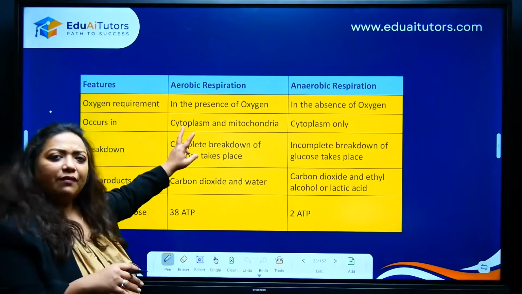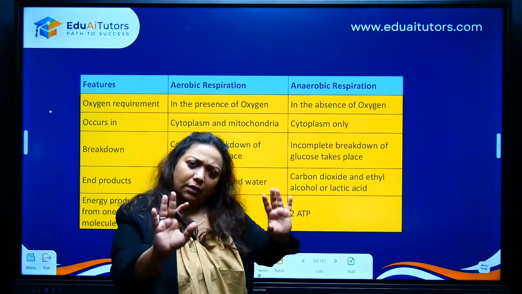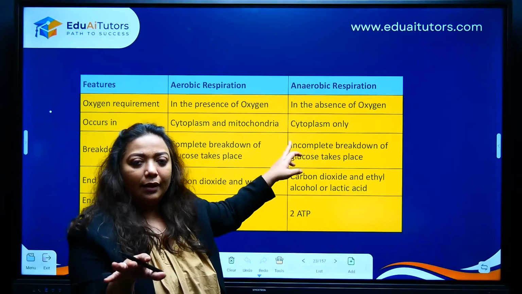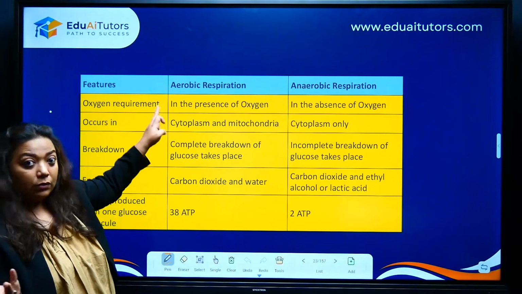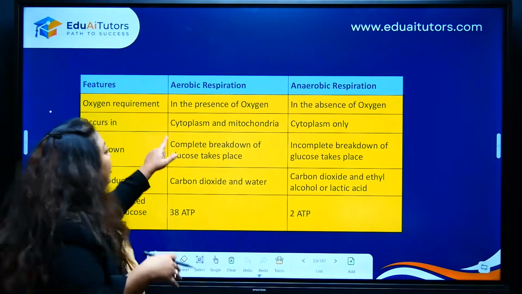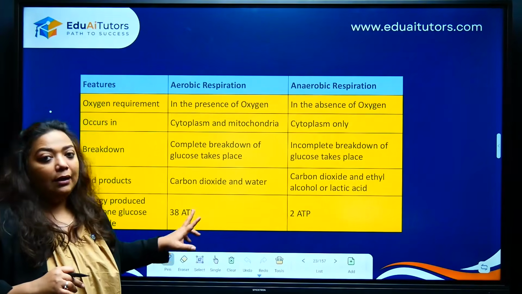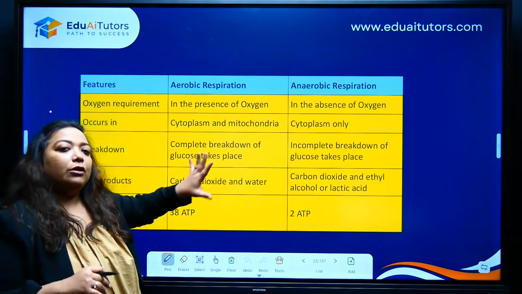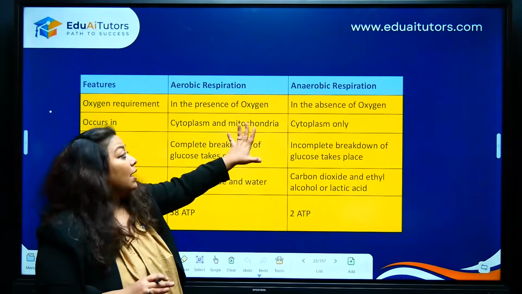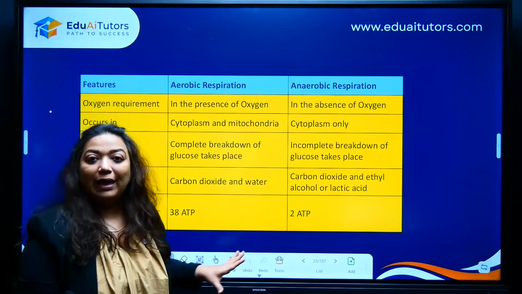I'm sure most of you find this a very easy point. Aerobic, anaerobic. Okay, and if you think I cannot remember, ma'am, anaerobic has N, so no, N for no oxygen. Okay, so aerobic, there is no N, so it has oxygen. So aerobic, presence of oxygen, anaerobic, absence. Further, aerobic respiration can take place largely in the mitochondria. So you can write mitochondria, but to avoid any form of confusion, I have still mentioned cytoplasm. You stick to mitochondria. But if you look at anaerobic respiration, it will only take place in the cytoplasm, not in the mitochondria.